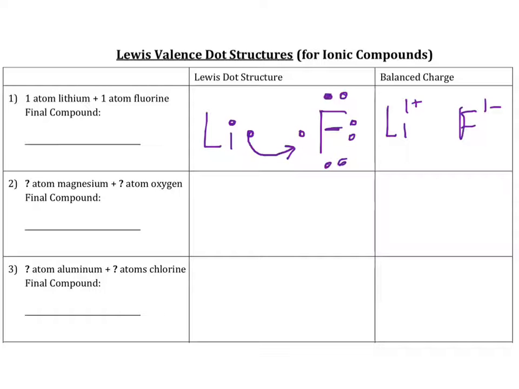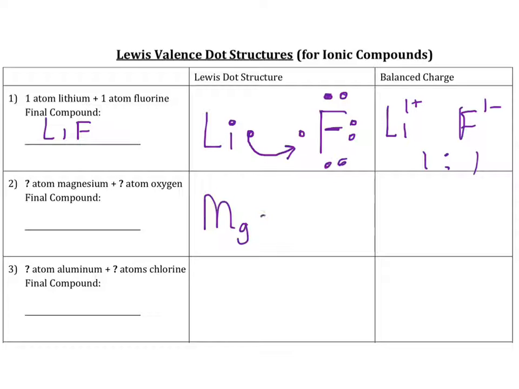And so what we end up with is lithium loses the 1 electron and fluorine will gain the 1, becomes a 1 plus and 1 minus. This is 1 lithium for every 1 fluorine. And we end up with a 1-to-1 ratio, which is LiF. This is a 1-to-1 ratio.